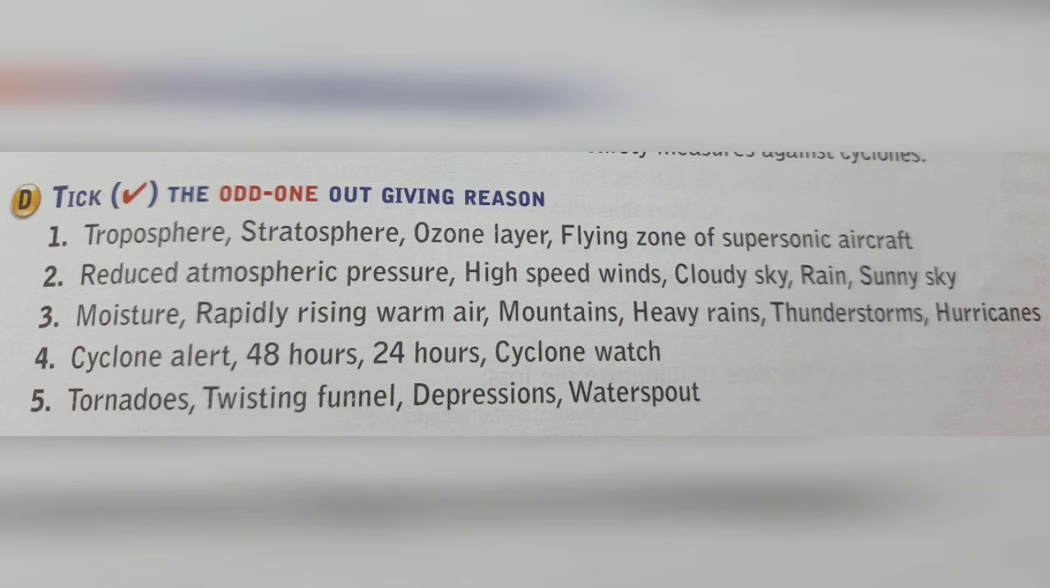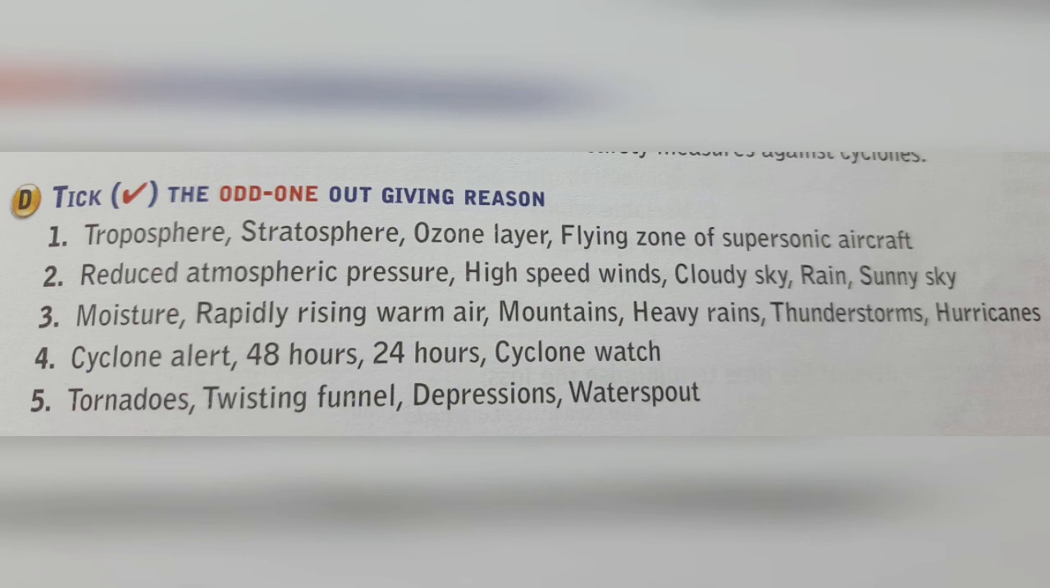Now coming to the odd one out. The first odd one out is actually troposphere, because the rest are all related to the stratosphere, where the ozone layer is also there, and which is a flying zone of supersonic aircraft. In the second, reduced atmospheric pressure, high speed wind, cloudy sky, rain and sunny sky. In this, sunny sky is the odd one out, because the rest are all related to low pressure area.